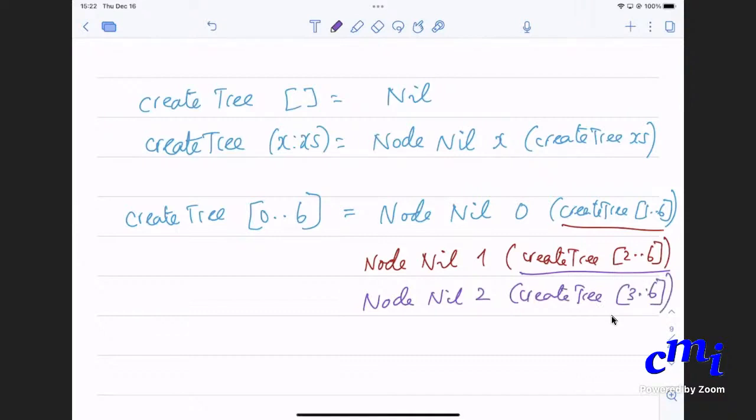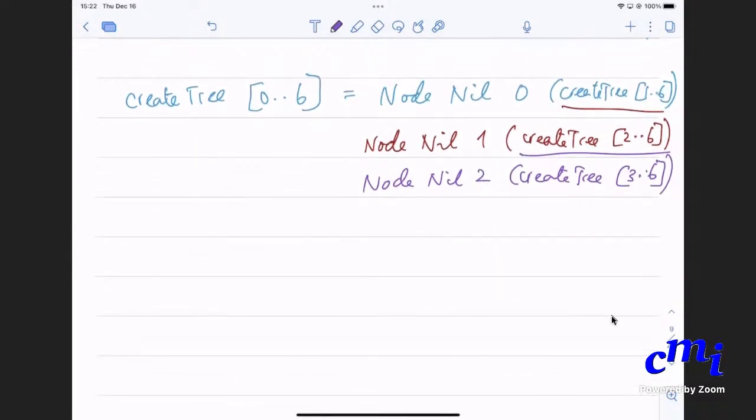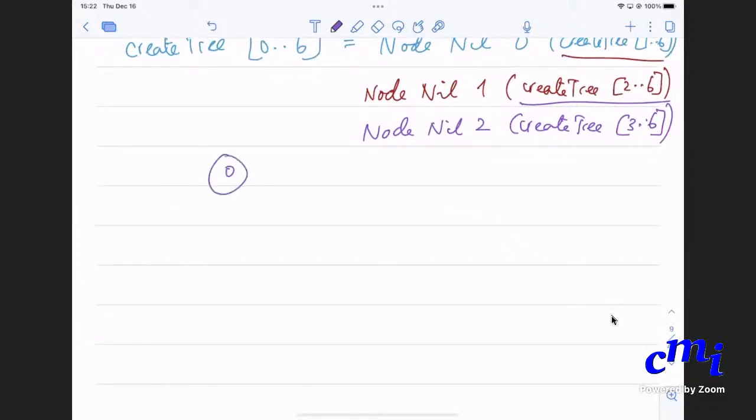So who asked this question about balanced? At least this is clear. It will turn out that if you do it this whole way and draw it as a tree, it will be a tree that looks like this. Yes, sir, it will be just one direction. Yeah, that is extreme imbalance. Whereas if you did it the way we do it, you will have 0 here and then 1 here.